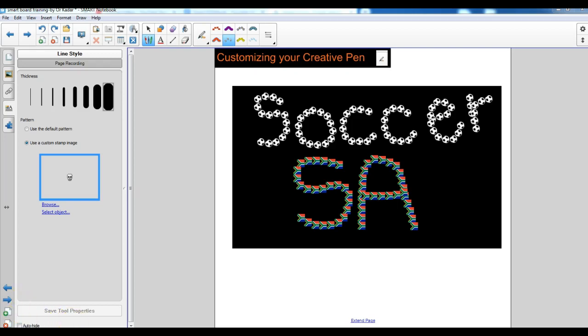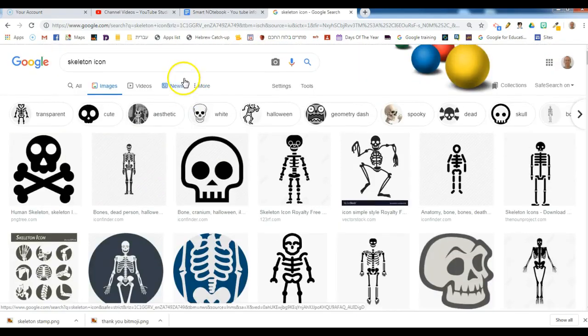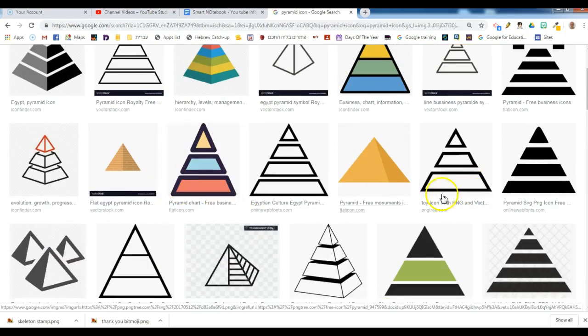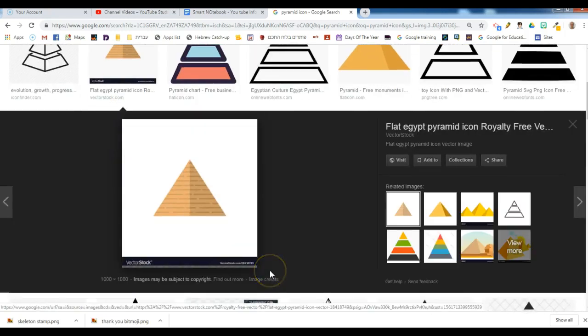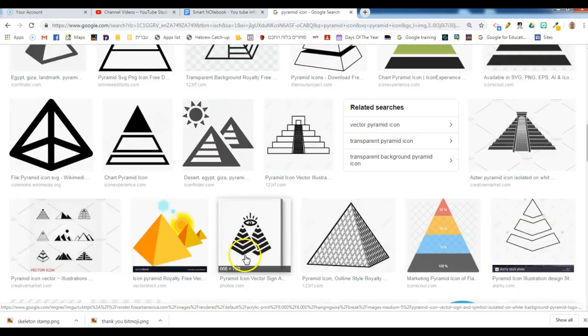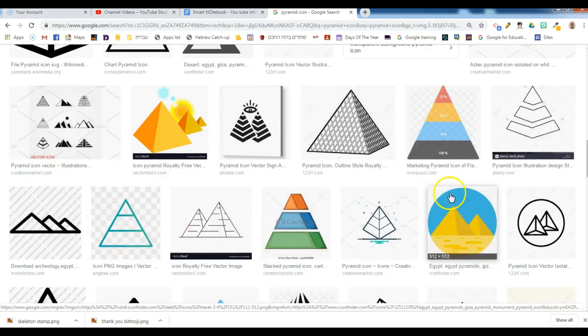To show you the process quickly again, let's say we're learning about ancient Egypt, so I'm going to look for a pyramid. Let's use this one. And you ideally want to look for ones which are PNGs, which means they have no background, and that they're not from a stock. So let's find something else.